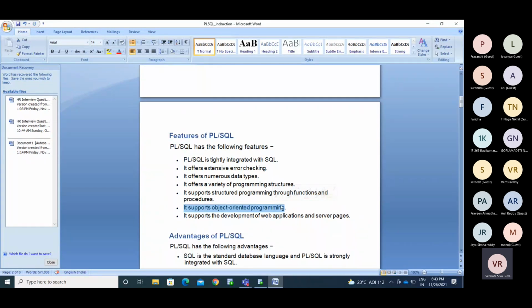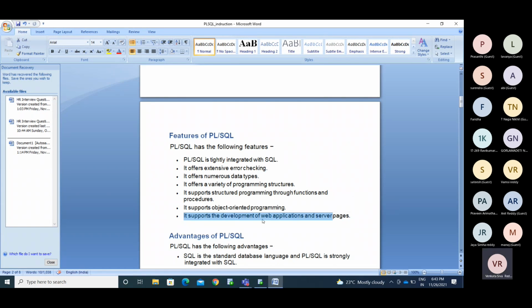In a variable, you can store only one value. If you have a laptop bag, you can keep only one laptop in that bag. If you want to put more than that, you can do that in PL/SQL. We have options to store that. Okay, so you can develop web applications, server pages.